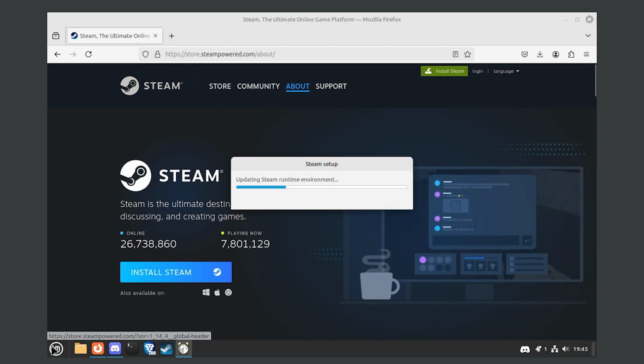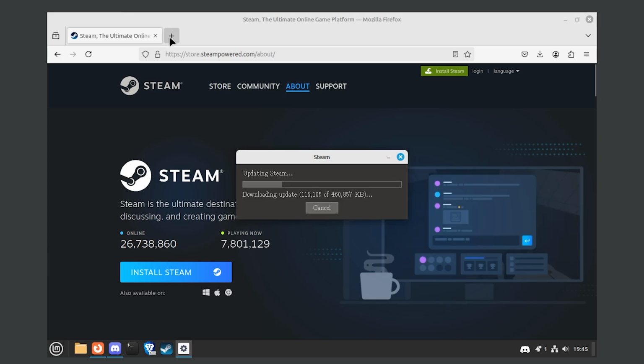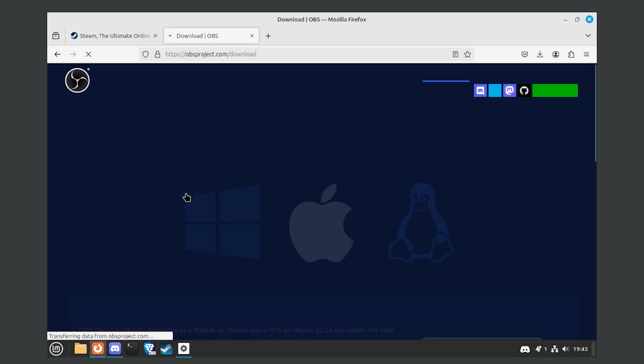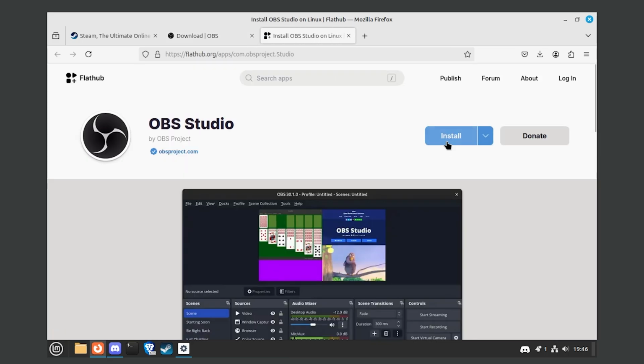Goodness gracious, bro, just run it. Even though I know it's not that easy, don't go in the comments down below saying all this and that. All right, so while that one's installing, I need to download OBS as well. Download OBS, Linux. Download on Flathub. What? Flatpak on Flathub on Ubuntu. I don't know what any of this means. Download on Flathub. Sure. Install.